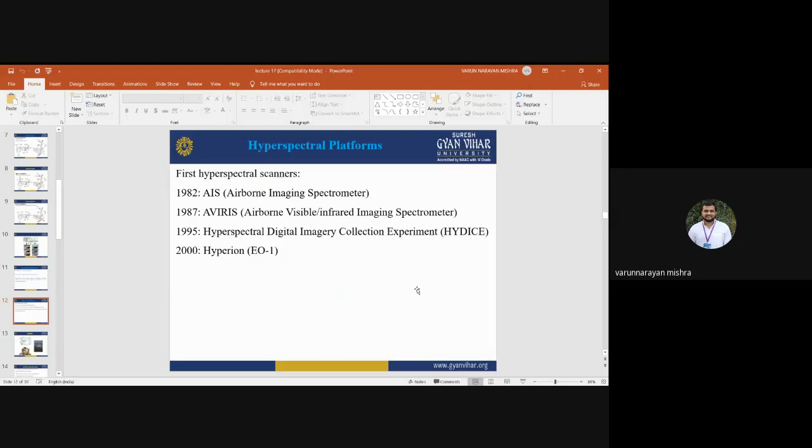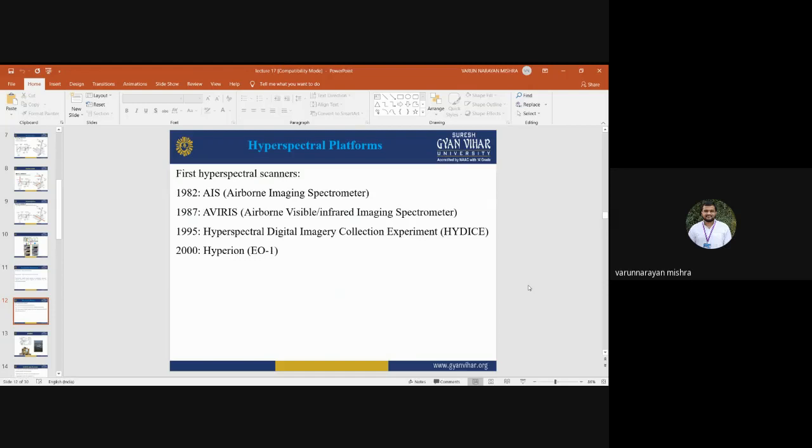It was launched in 2000 by USGS in collaboration with NASA. These are the hyperspectral sensors. It started in 1982, and till now we have very few hyperspectral sensors. This is the major constraint in hyperspectral remote sensing, because we don't have as many hyperspectral sensors as optical sensors.